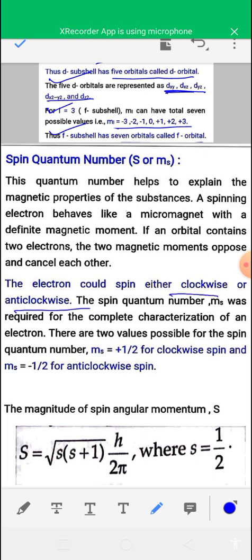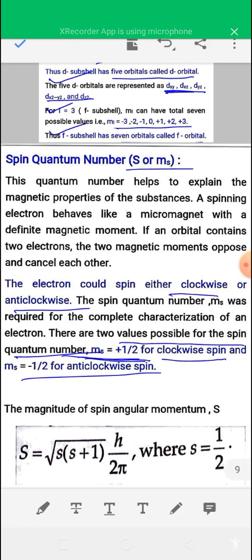Using the spin quantum number, which is represented by s or ms, you can tell about the spin of the electron, whether it is clockwise or anti-clockwise. The spin quantum number ms was required to complete the characterization of an electron. There are two possible values of the spin quantum number, plus half and minus half: plus half for clockwise spin, and minus half for anti-clockwise spin.